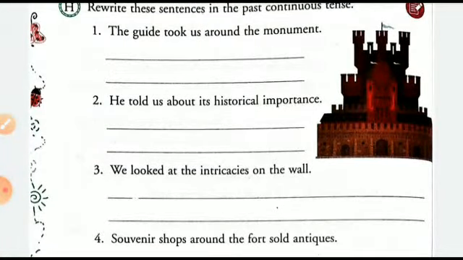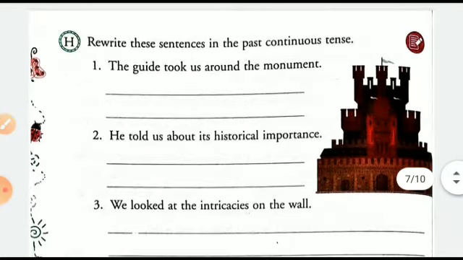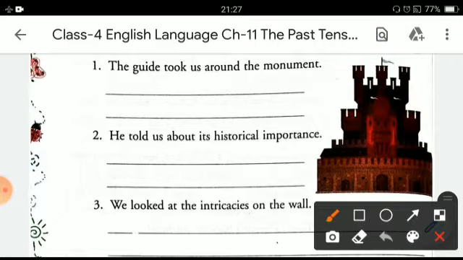Now let's see the next exercise. Here we have to rewrite these sentences in the past continuous tense, as we did above. Let's do the first one. The guide took us around the monument. It's in the simple past tense. We have to convert the sentence into past continuous tense.